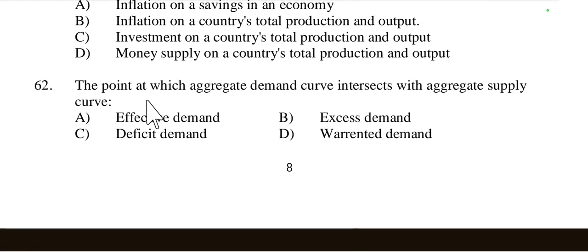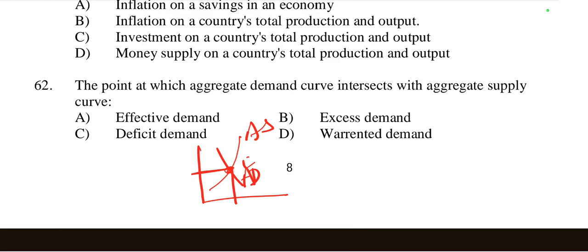Then question number 62, the point at which the aggregate demand curve intersects with the aggregate supply curve is called effective demand, excess demand, deficit demand, or warranted demand. When aggregate demand intersects with aggregate supply, the point is called effective demand according to Keynes. In effective demand, what we desire we get, so it is called effective demand. So option A is the right option.